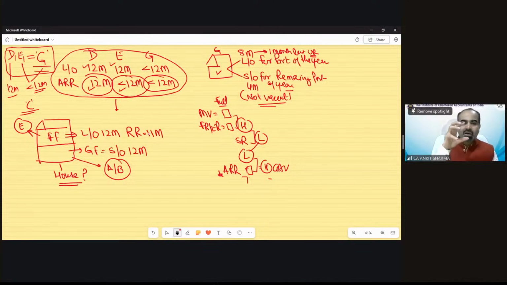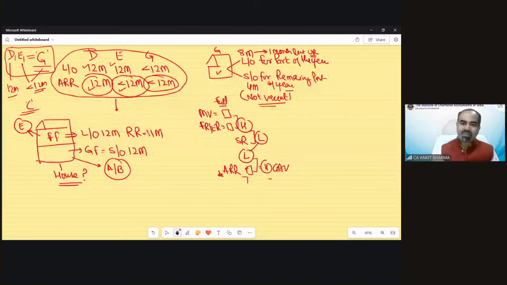So the part which has been self-occupied needs to be solved as per self-occupied provision, and the part which has been let out needs to be solved either at D, E or G. Yes, municipal value, fair rent, everything needs to be divided in equivalent parts, 50-50%. That's the kind of question we will solve.